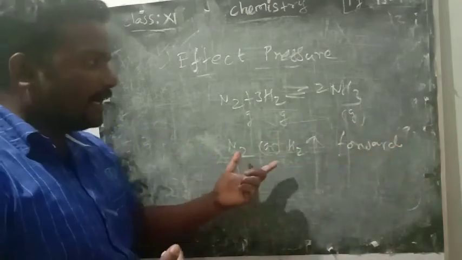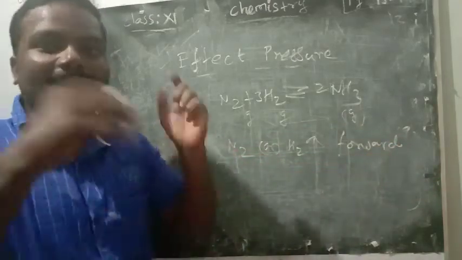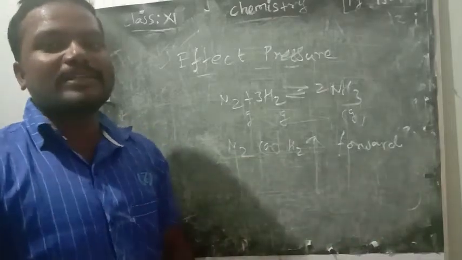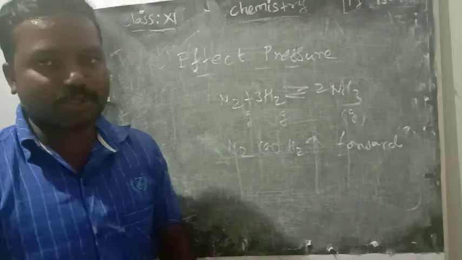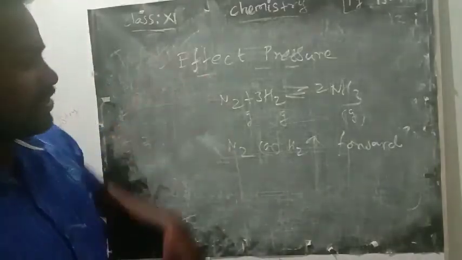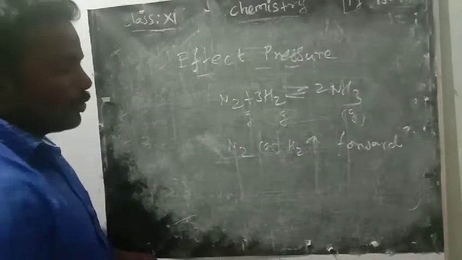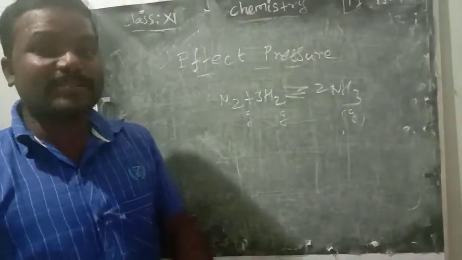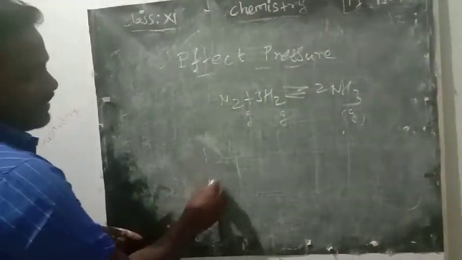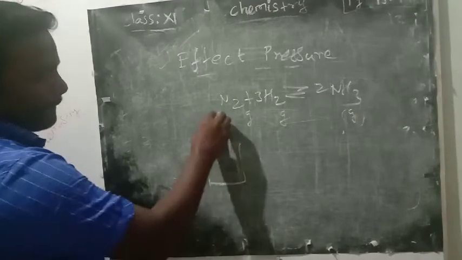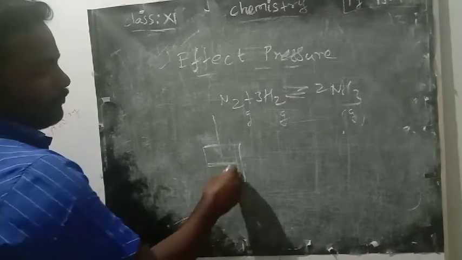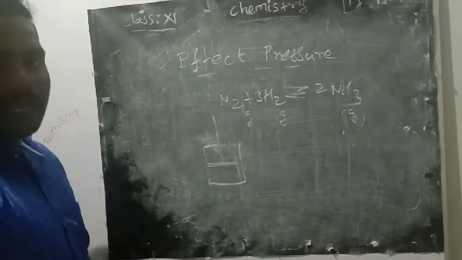Okay, here where you find the fewer number of moles, on that side the reaction will take place. If you apply pressure, here we cannot say we are going to increase N2 or H2, because that is concentration. For example, by using a piston, if you increase the pressure, what will happen?